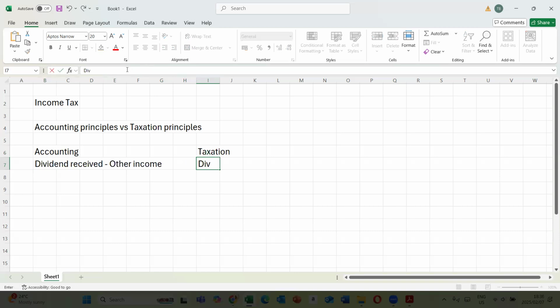But for taxation, dividend received now, if it's a local dividend, how do you deal with that? Remember, dividend received, we include it in gross income. Then we take it out as well in terms of section 10 of the Income Tax Act. So this is exempt income. You see, so now there's a challenge. Remember, you want to prepare your normal income tax. Your starting point is profit before tax. Now, in the profit before tax, there's dividend received, which the accountant treated as income.